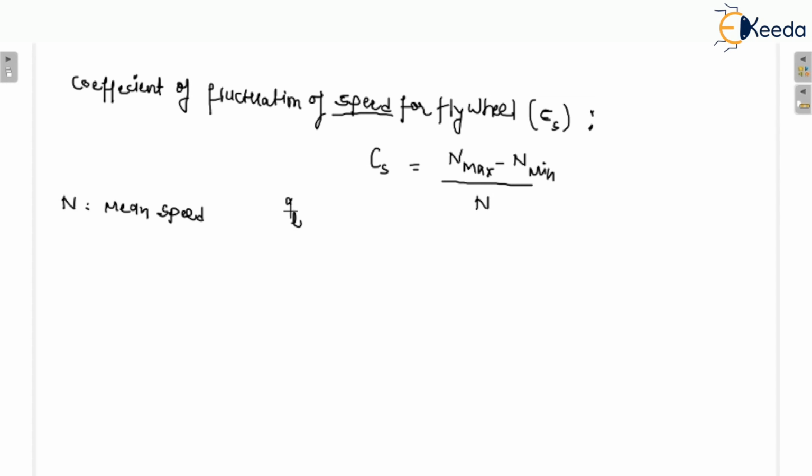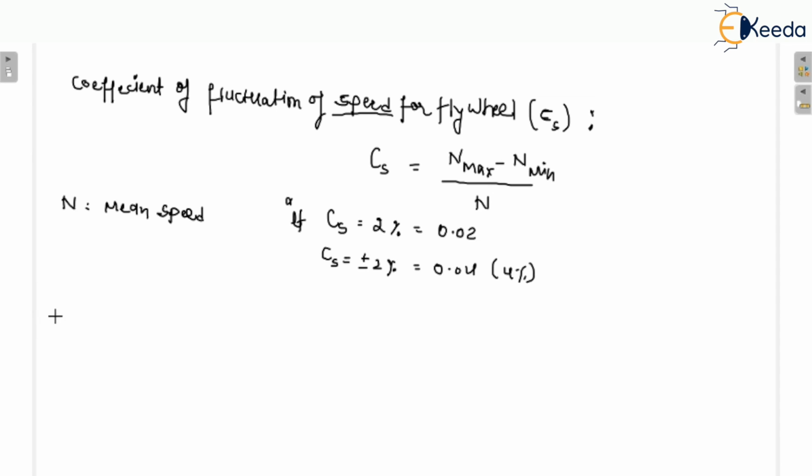So for example, if in the question it is given that Cs is equal to 2%, how can you write Cs? You have to write in fractions. You have to remove this percent sign, so you will get 0.02. If Cs is equal to plus minus 2%, how can you write that? Total fluctuations will be 4%, so you can write 0.04. Okay, or you can say this is 4%.